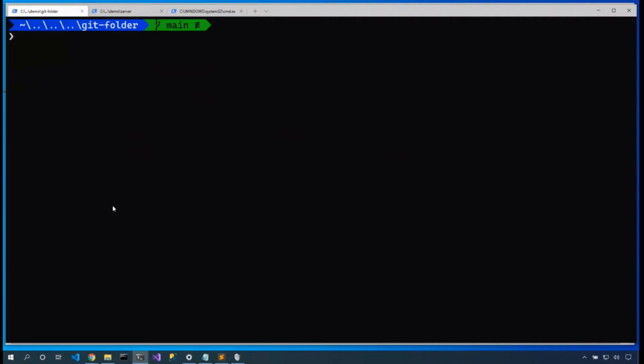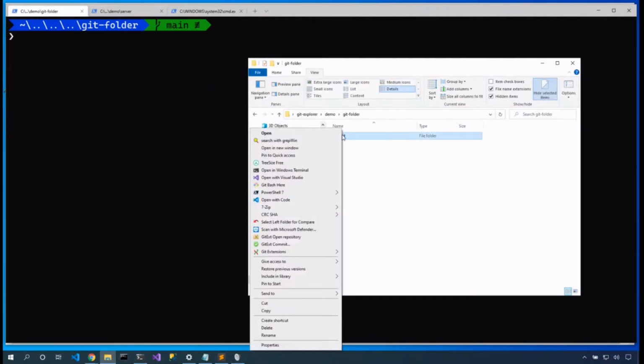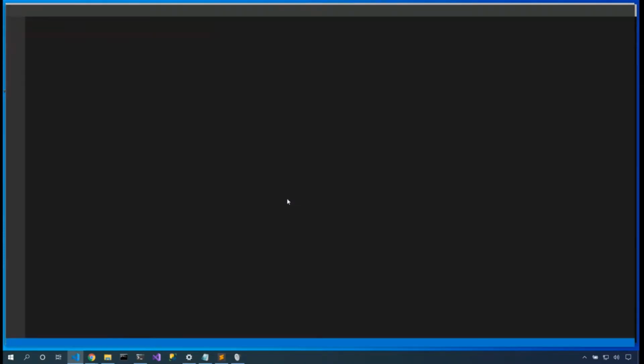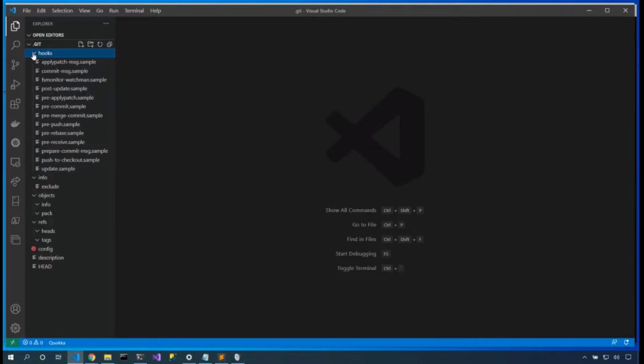Now that we've got a Git directory, let's add some content into it. Actually, before I do that, let me open up this Git directory in VS Code. I'm specifically opening up the .git directory and not the containing directory because VS Code will hide the .git directory for us, which is pretty cool. So we have HEAD, description, config, refs, which is pretty empty. Objects, we also have some empty directories in there. Info, hooks. We're going to dive into each of these files in time.